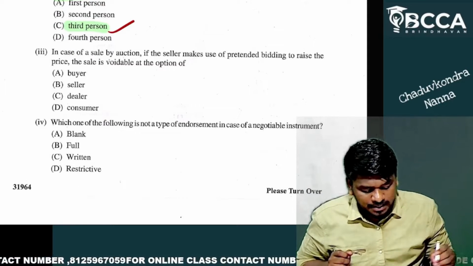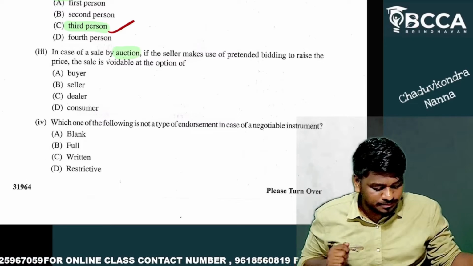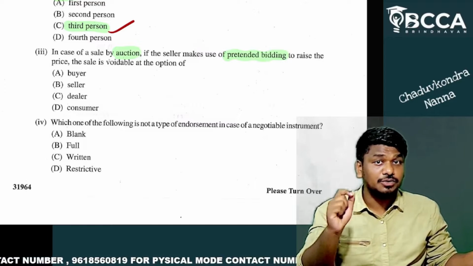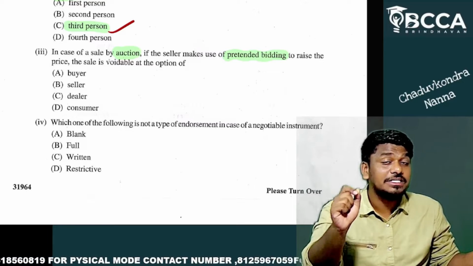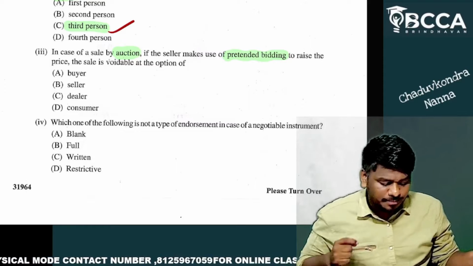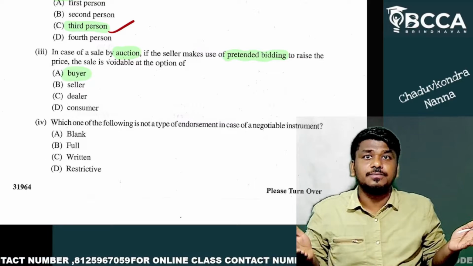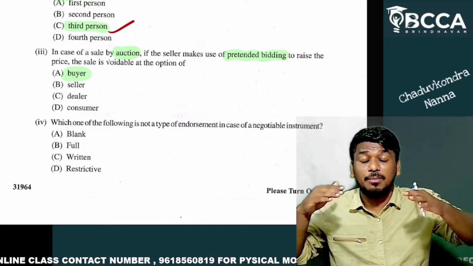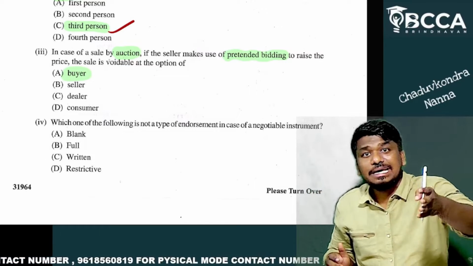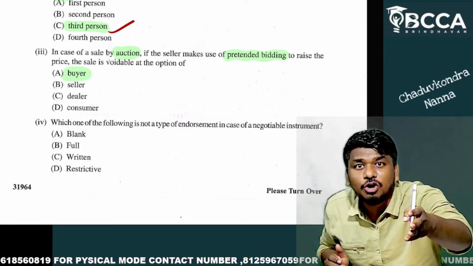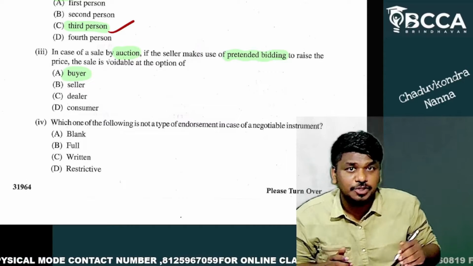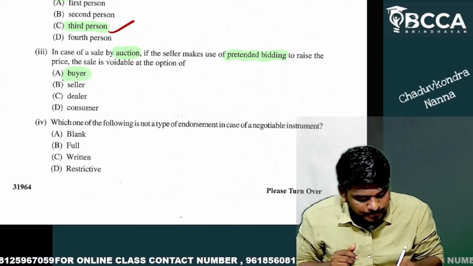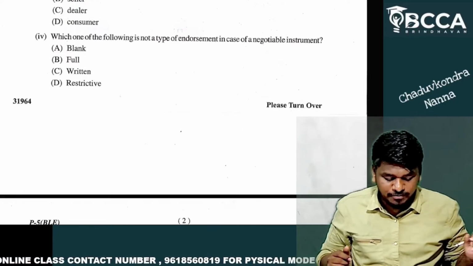Question number 3. In case of sale by auction, if a seller makes use of pretended bidding, what is that? It is voidable at the option of the aggrieved party. Here, the aggrieved party is the buyer. If it is in his option, he can avoid it. It is voidable at the option of the buyer, but not the seller, because it is the seller who is making the pretended bidding. So it is voidable at the option of the buyer, my dear friends. Next, we'll go to question number 4.